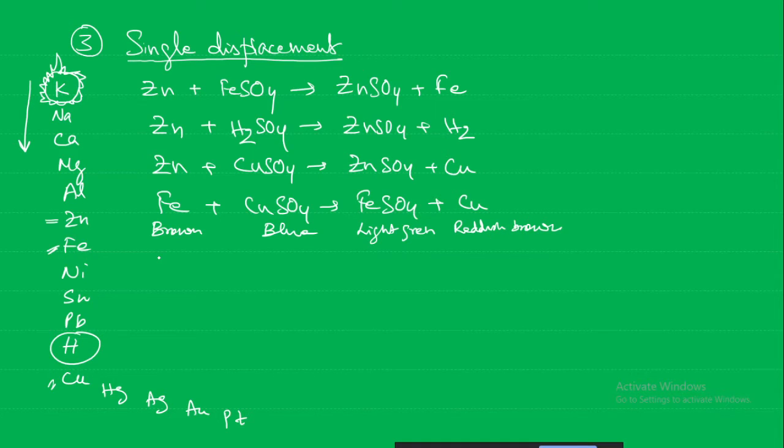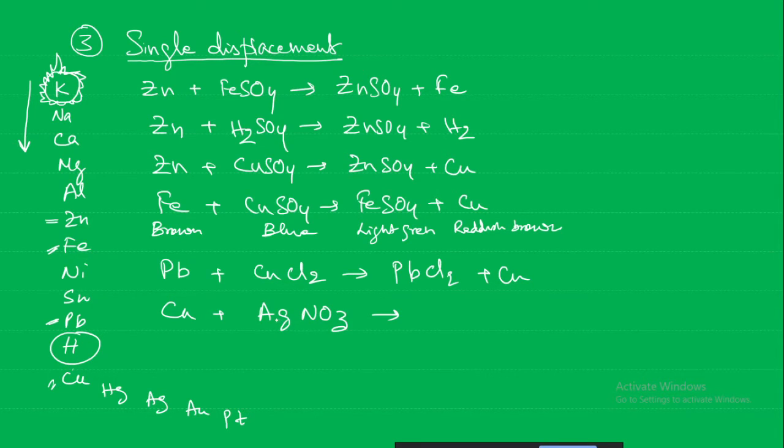Next, coming down again, lead, Pb. Lead with copper chloride: copper is below it, so it should be able to replace it, forming PbCl2, lead chloride, and copper. Copper and silver, for example, copper reacting with silver nitrate.